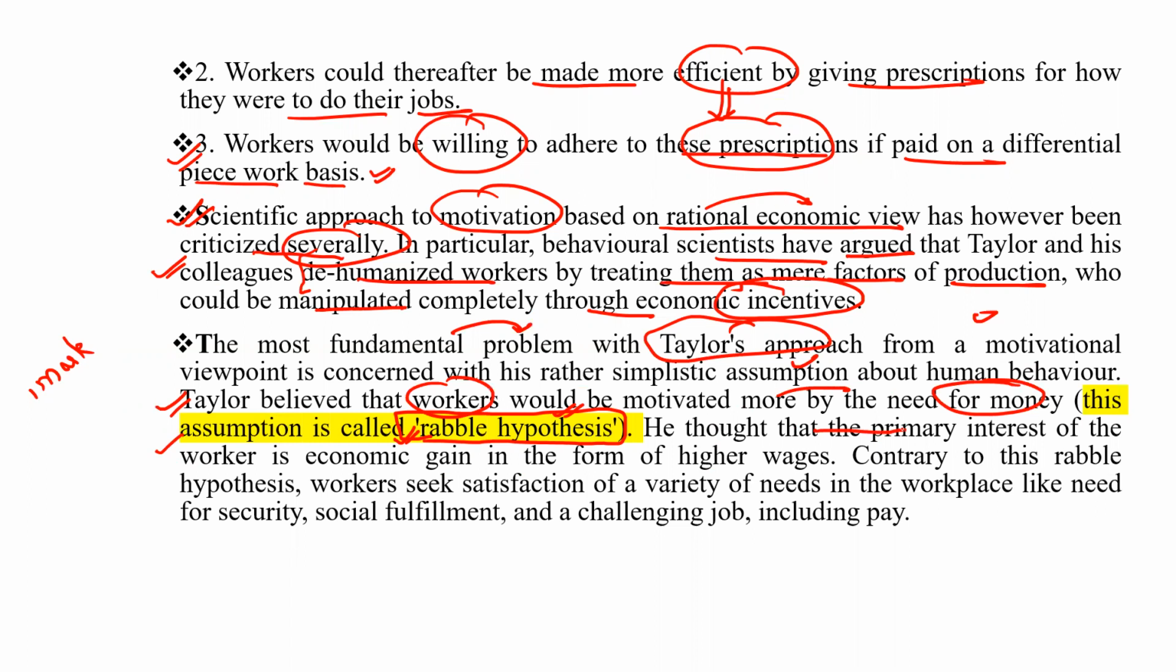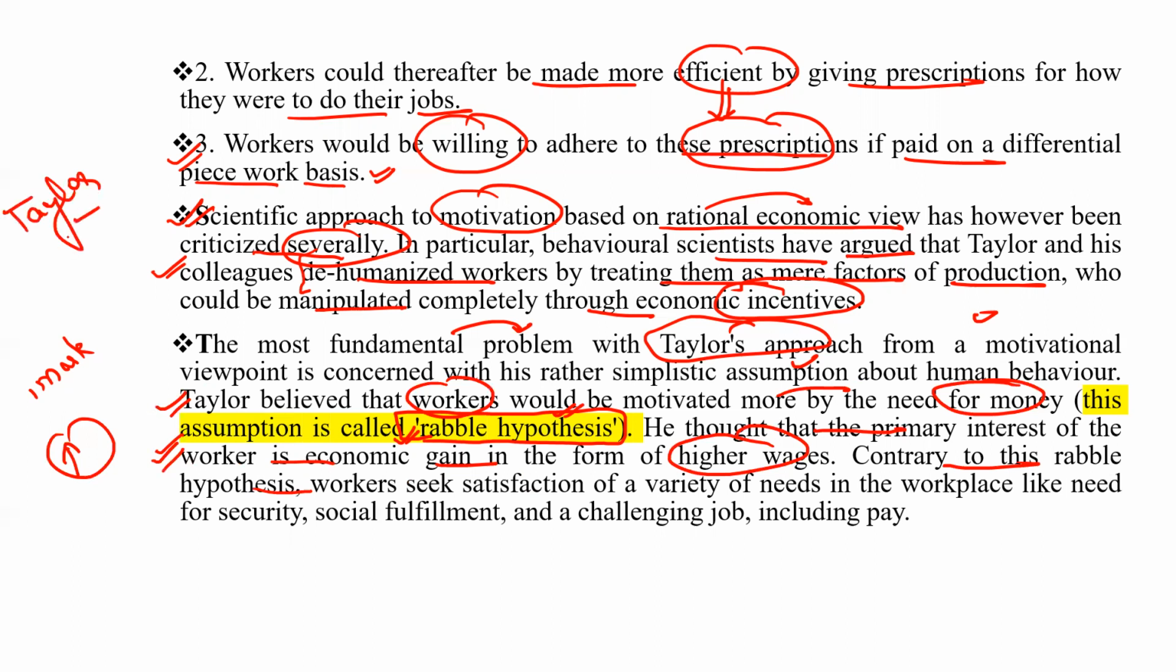He thought that the primary interest of the worker is economic gain, that is, to earn more, economic gain in the form of higher wages. Contrary to this rebel hypothesis, what do the workers want? This is the thinking of Taylor.